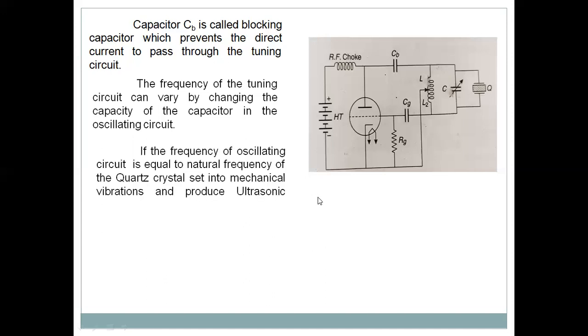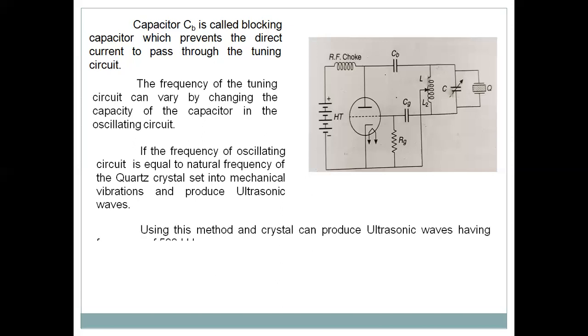If the frequency of this oscillating circuit is equal to the natural frequency of this quartz crystal, we know if two frequencies are equal, resonance occurs. Resonance means it vibrates with the maximum amplitude. So it will produce sound waves. Of course, if this frequency is high, ultrasonic waves will be generated. Using this quartz crystal, we can produce frequency up to 500 kilohertz.